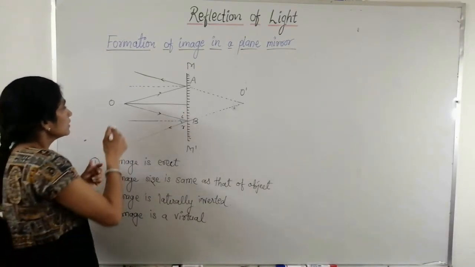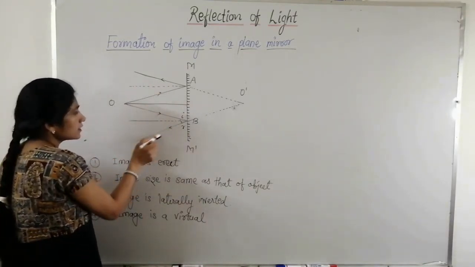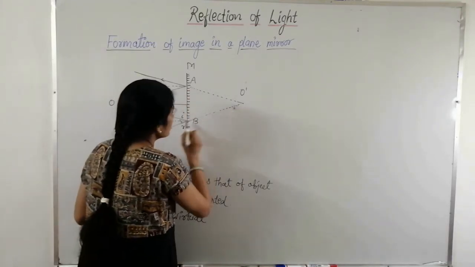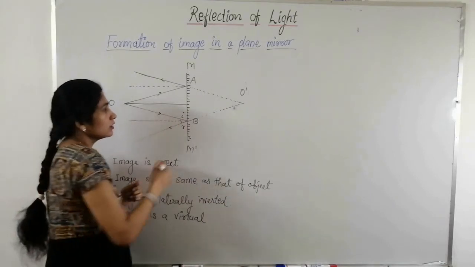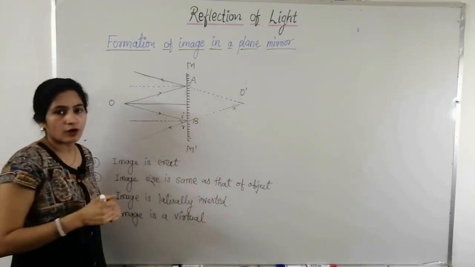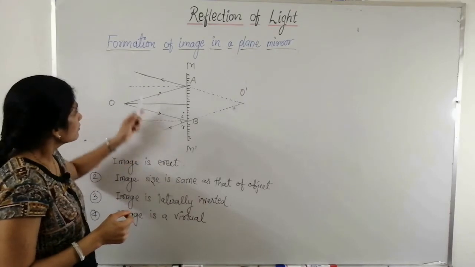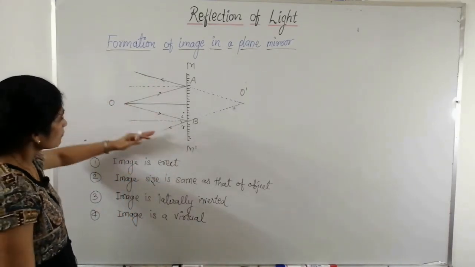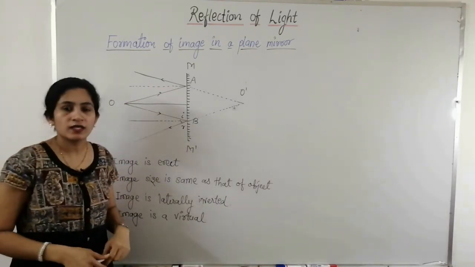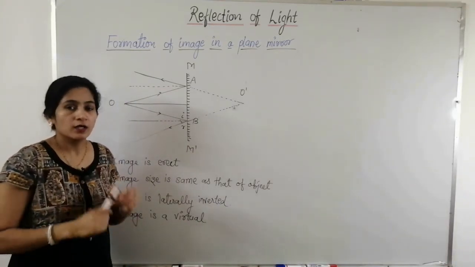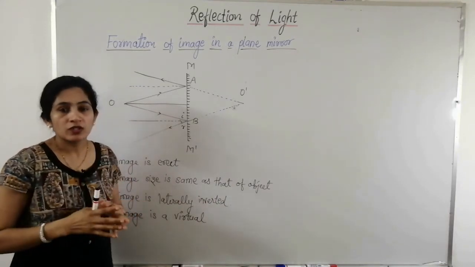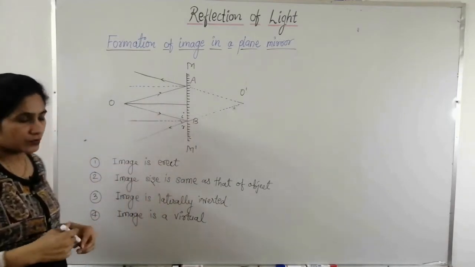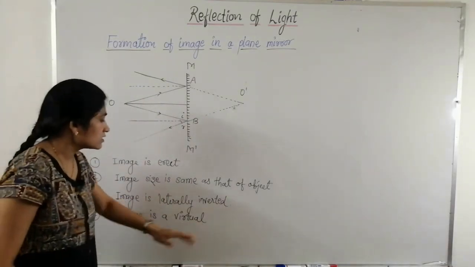The reason is that in a plane mirror, the reflected rays do not meet directly. They diverge. We have to extend them behind the mirror to meet. So at this point the image forms. It is not formed due to the actual meeting of reflected rays. If images are formed by actual intersection of reflected rays, then the image formed is real, because it is captured on the screen. But the image formed by the plane mirror cannot be obtained on the screen, and hence the image is virtual.